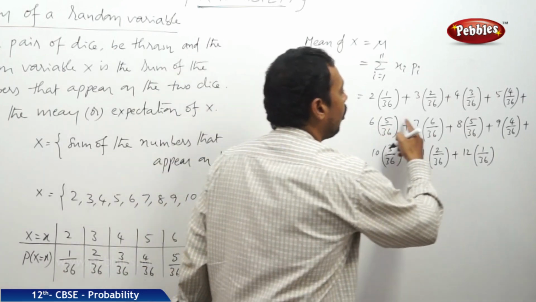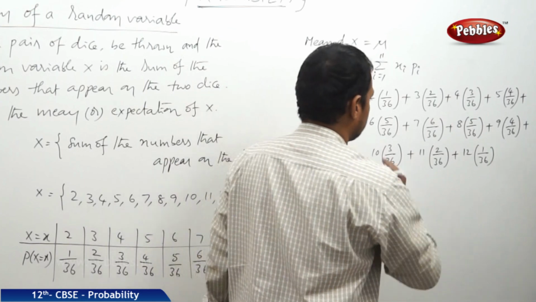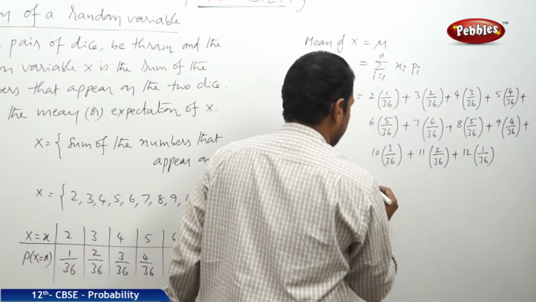Now, all these fractions have the same denominator, 36. That's okay. What about the numerator?